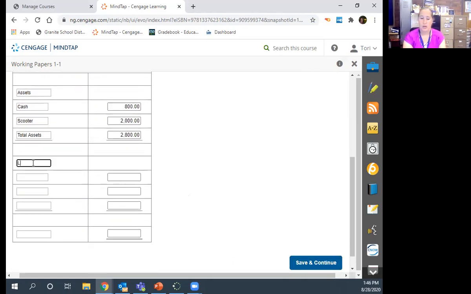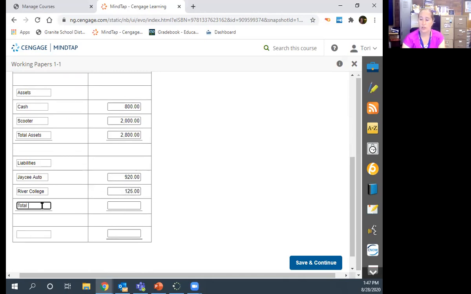Then we're going to put in our liabilities. Remember, this is who she owes money to. So she owes it to JC Auto for $920. And then she also owes it to River College for $125. She's going to pay this later.